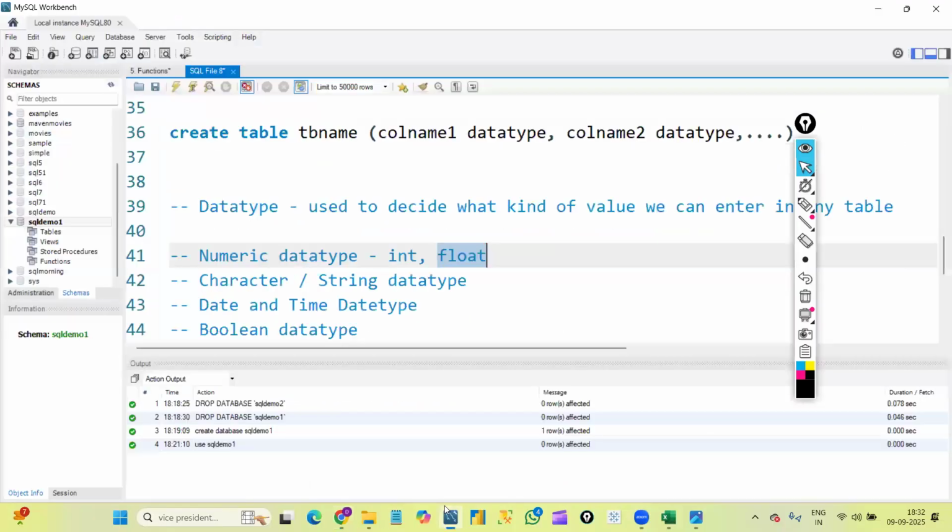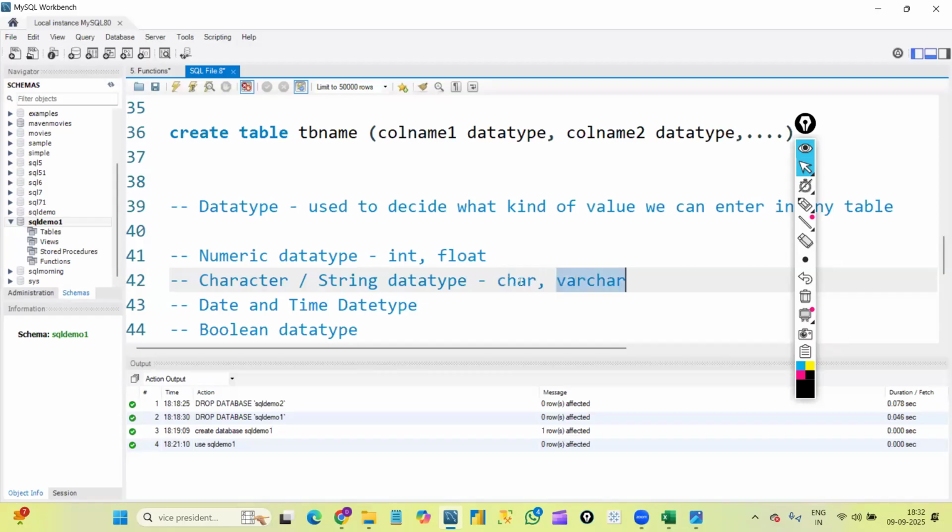Fine, perfect. So numeric data type, as I said, int and float, two types of data types are there. If we want to use decimal values, we will use float. And next we have character or string data type. If we want to store character data, we will use this data type. Again, here also we have two data types, that is char and varchar. What is char? What is varchar? What is the difference between them? I'll explain in a while.